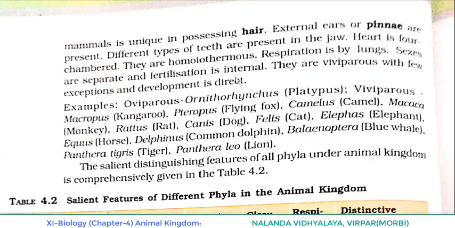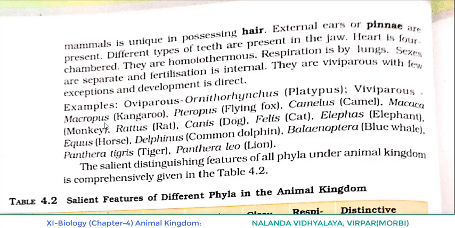Now coming to the last example of class Mammalia. Examples. Oviparous. As we told, in the last point you will have noticed that they are viviparous with a few exceptions. That's why here it comes as example oviparous. So not only viviparous, oviparous is also there. Oviparous example: Ornithorhynchus platypus.